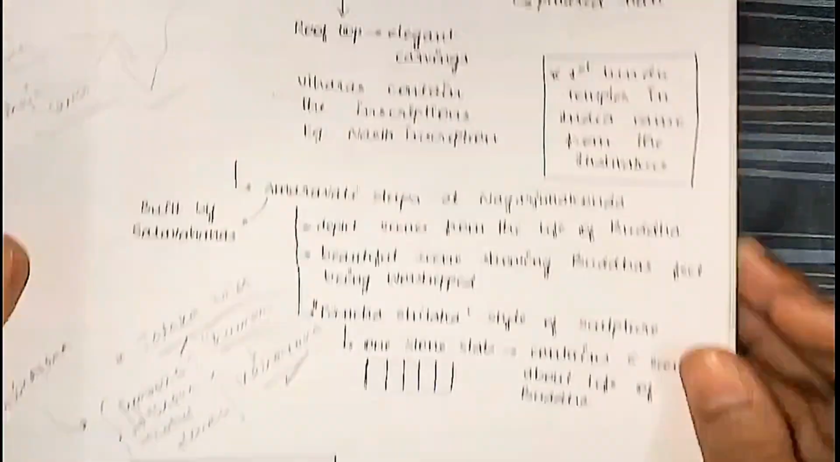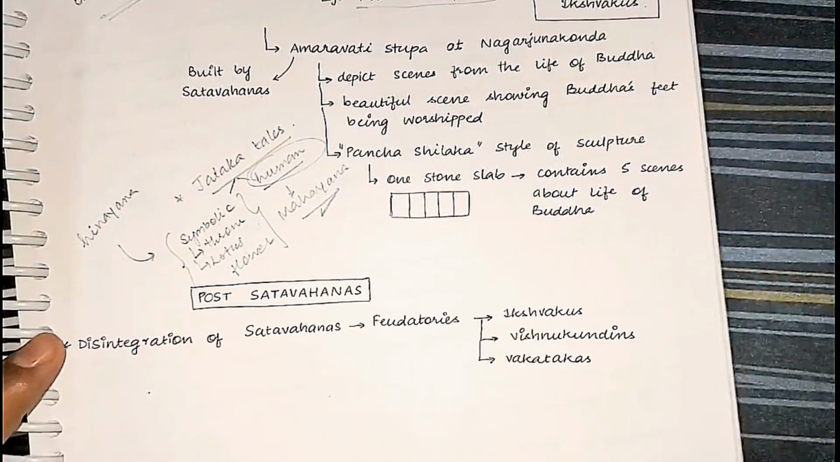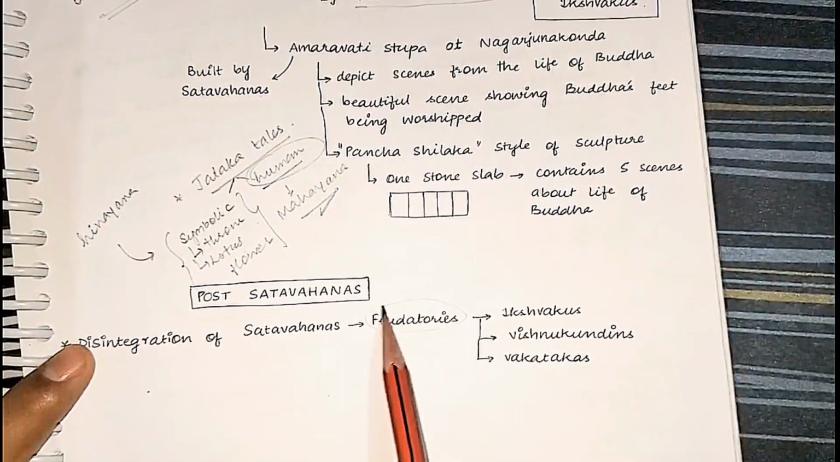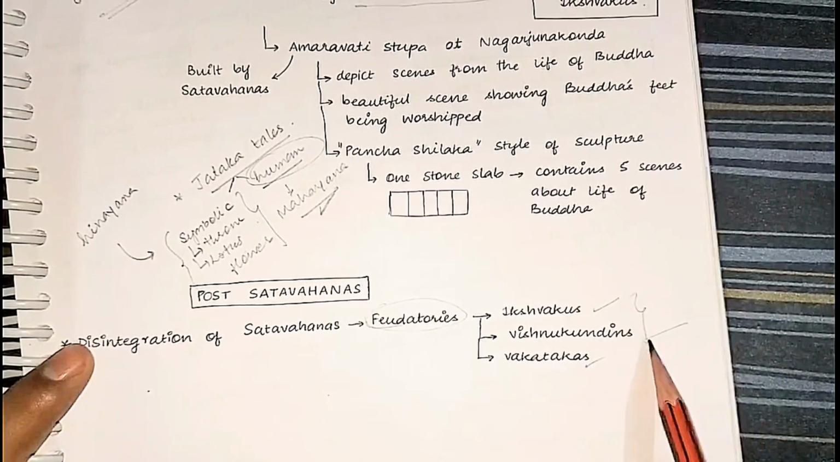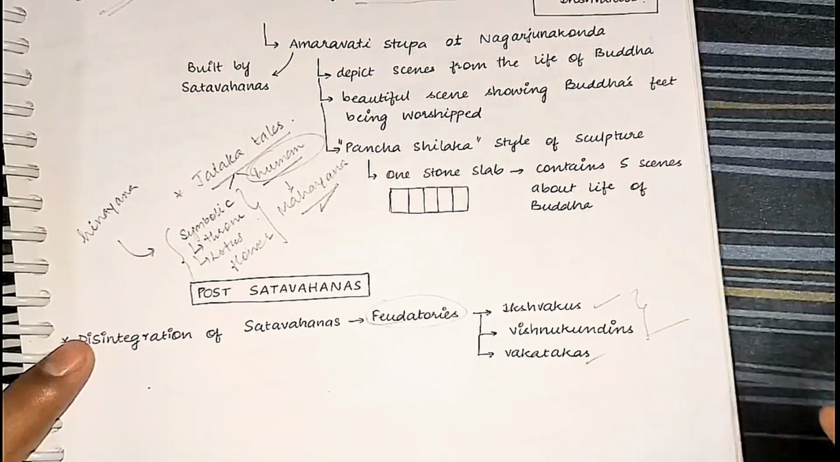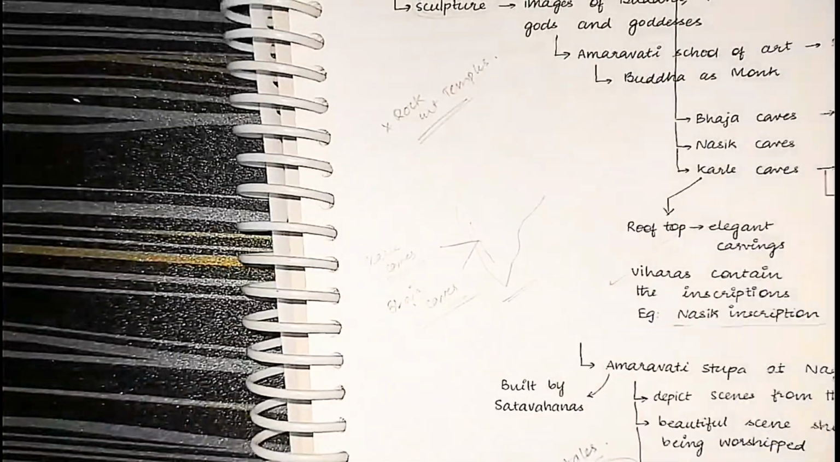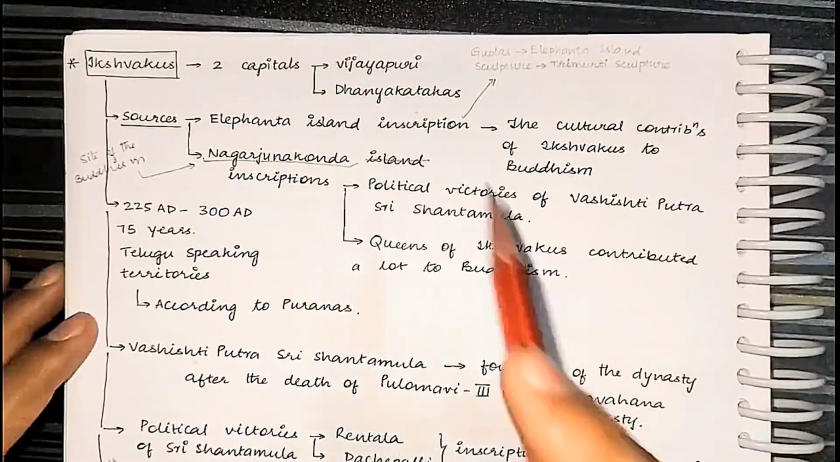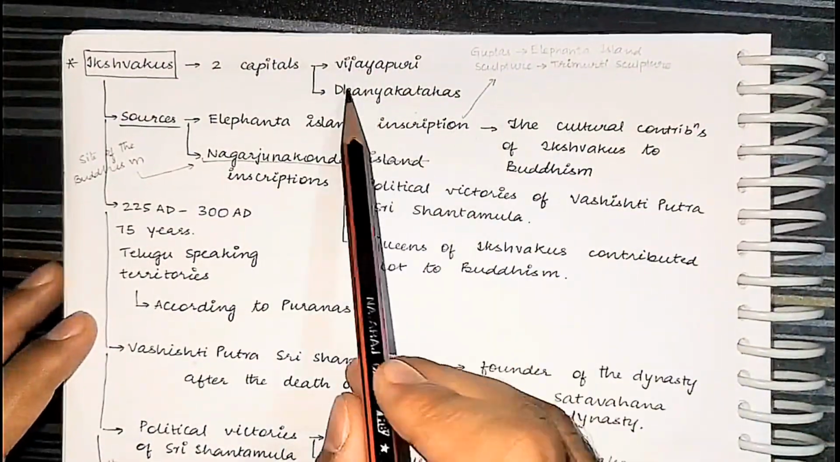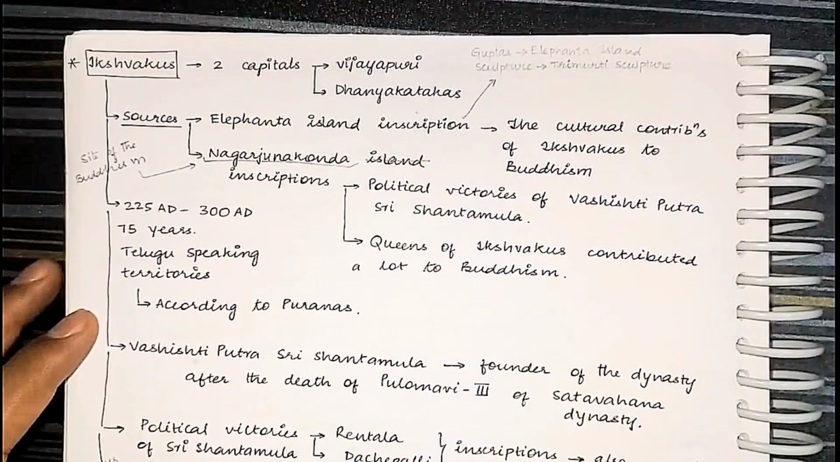That's it. Next, post-Shatavahanas. The disintegration of Shatavahanas took place and the feudatories emerged. Ikshvakus, Vishnukundins, Vakatakas. Ikshvakus, Vishnukundins are the dynasties which ruled for a brief period of time over the Telangana region. So when we go for the Ikshvakus, we see that there are two capitals. Initially it was Vijayapuri, later it was shifted to the Dhanyakatakas.